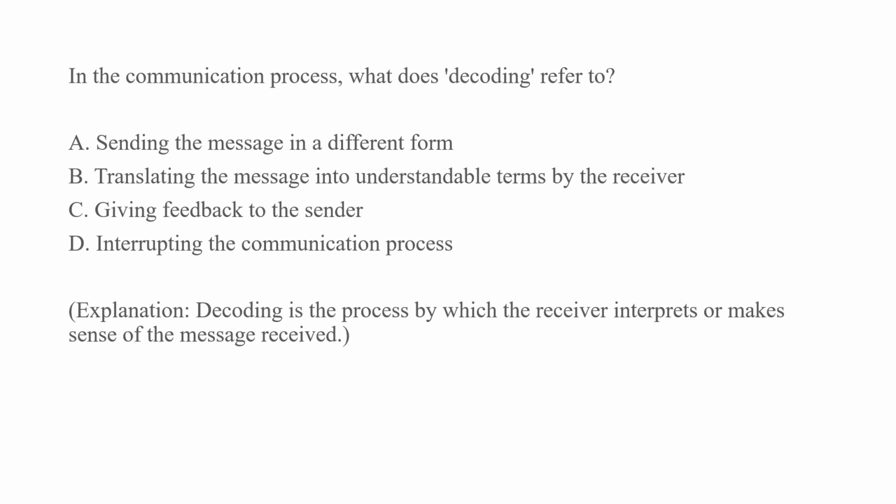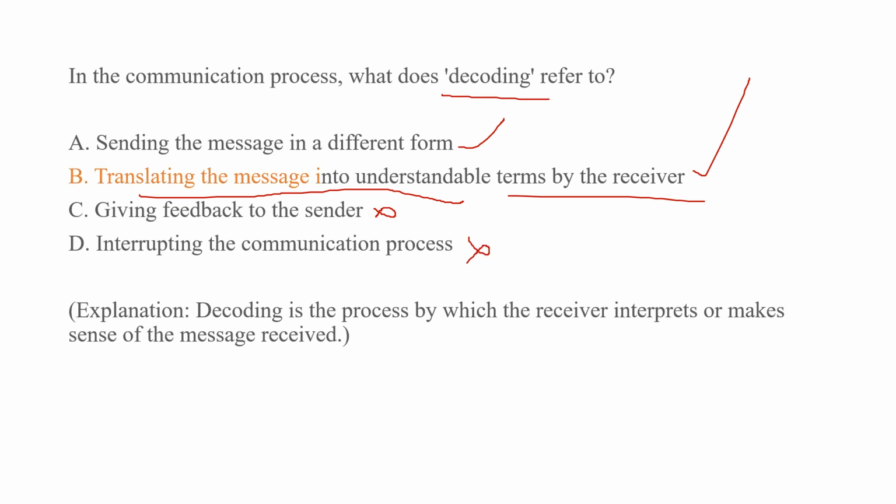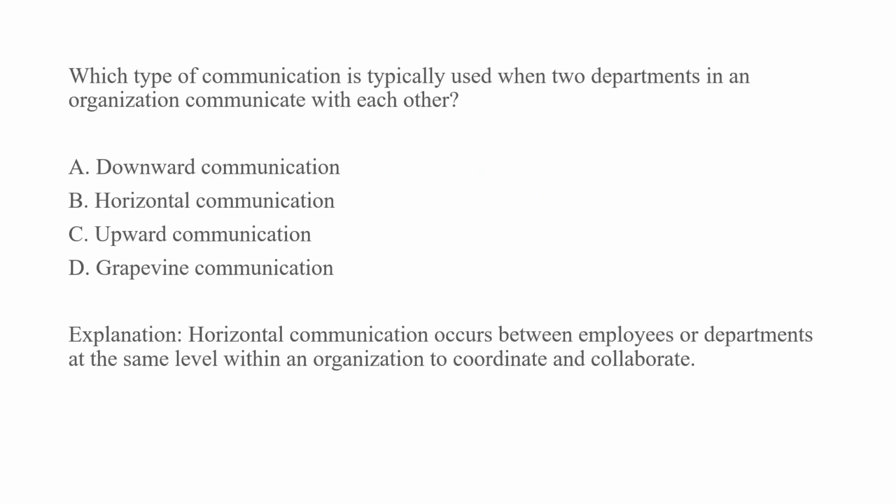In the communication process, what does decoding refer to? Sending the message in different forms, translating the message into understandable terms by the receiver. This may be the correct answer. Giving feedback to the sender and interrupting the communication process. Here the right answer is translating the message into understandable terms by the receiver.